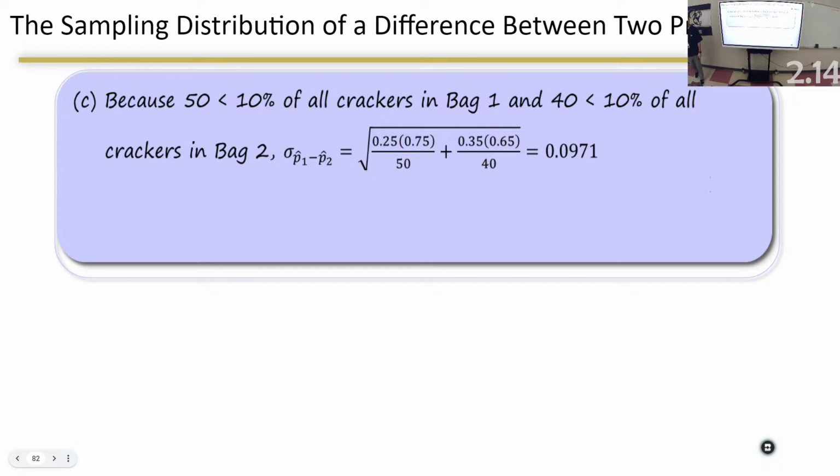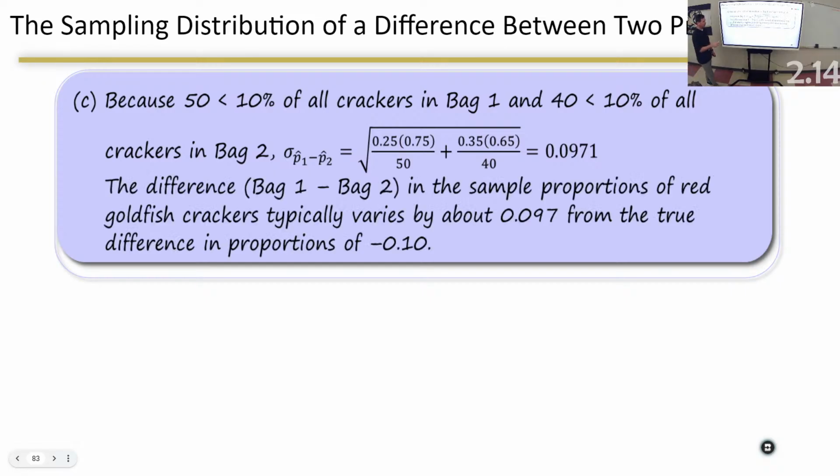And then they want to interpret that. So look at their interpretation. The difference between bag 1 and bag 2 in the sample proportions of red goldfish typically varies 0.097 from the true difference of negative 0.1. I would have liked them to say of a sample size of 50 for bag 1 and 40 for bag 2. But again, they got that typically varies in there. Just make sure you know how to interpret that. We've hit that a bunch, but there's a reason. That's asked quite a few times on the AP test. You may have to write it, and it may be multiple choice.